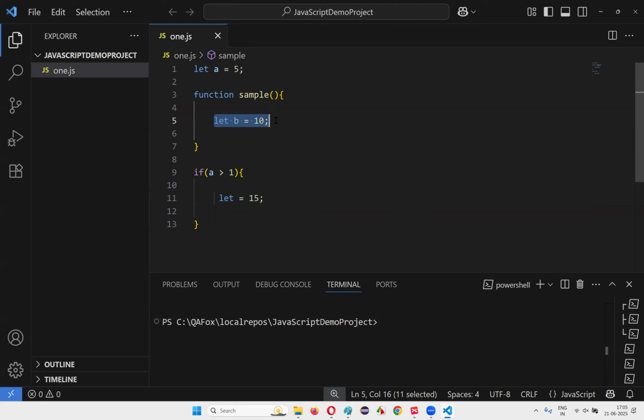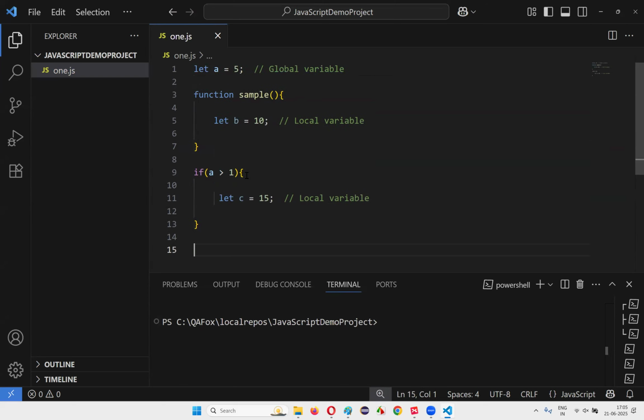A variable, whether it is declared with let or const, but is created inside the function, starting and ending of the function, this is a local variable. A variable that is declared and created with either let keyword or const keyword inside the block, in this case the if block, the starting of the block, the ending of the block, this particular variable is also a local variable. And a variable, guys, which is created outside these functions or if blocks is called a global variable.